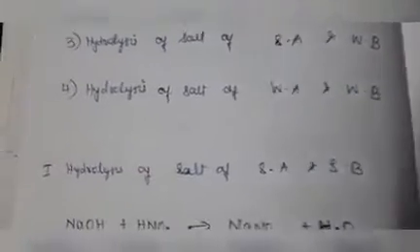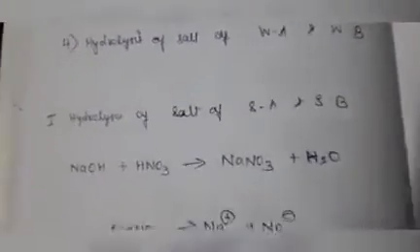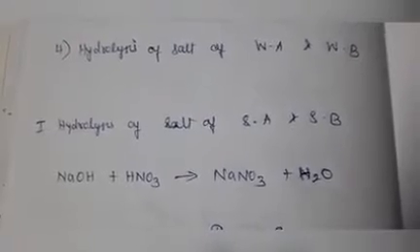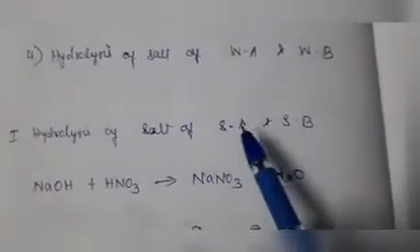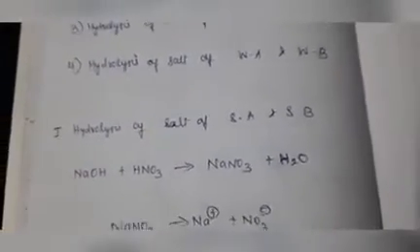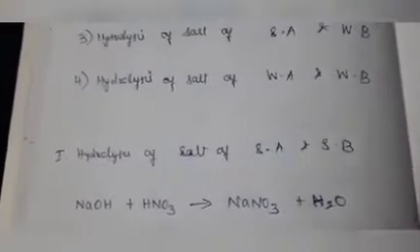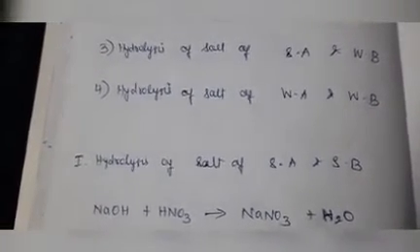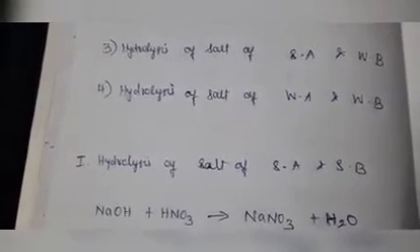Take the first one, hydrolysis of salt of strong acid and strong base. For this, take this reaction as an example. First, what do you mean by strong acid? Acid means one which donates H plus. One which gives more H plus is called a strong acid.